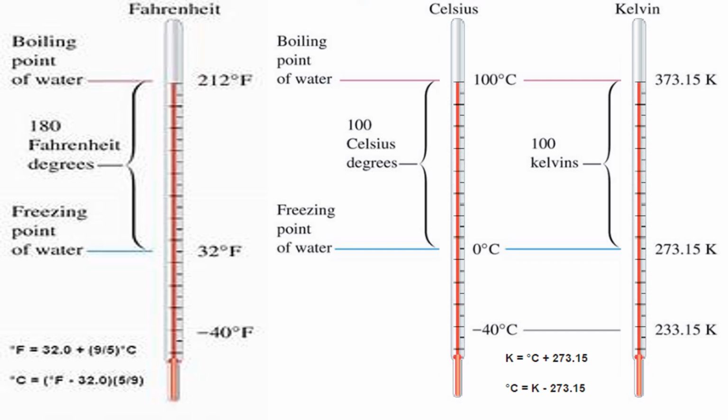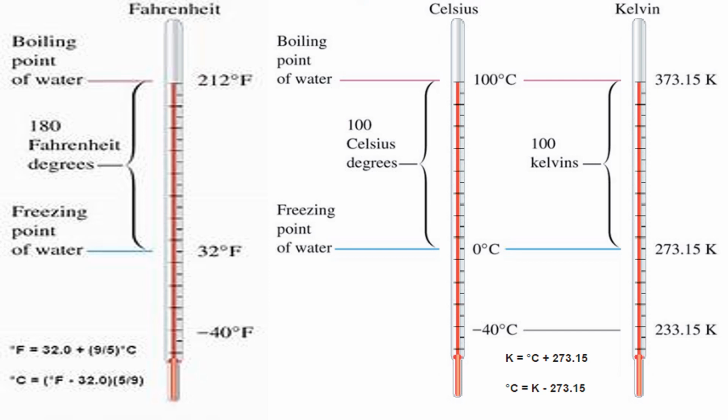So, in Celsius scale, there will be 100 equal parts, in Fahrenheit scale, there will be 180 equal parts, and in Kelvin scale, there will be 100 equal parts. There are three types of scales. The first is Celsius scale, the next one is Fahrenheit scale, and the third one is Kelvin scale.